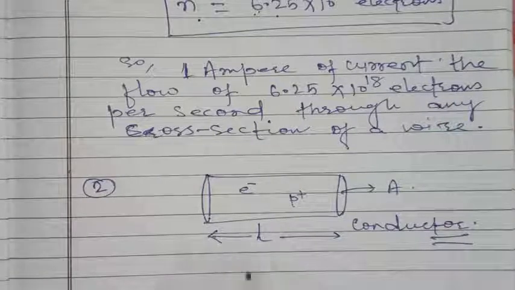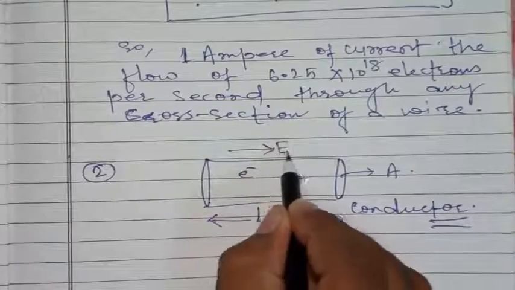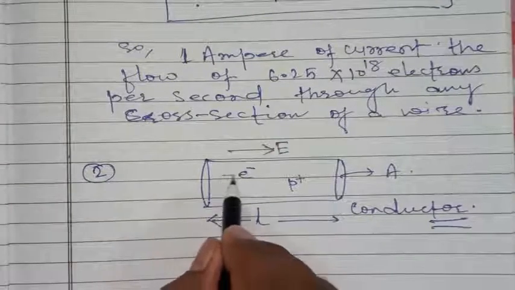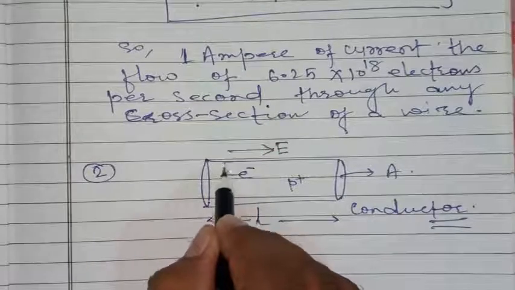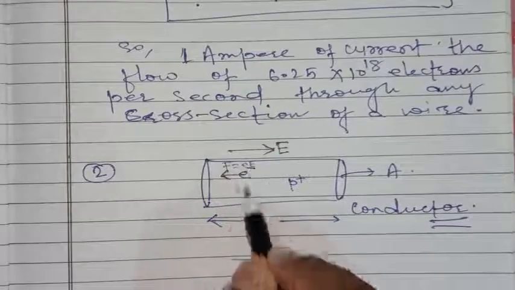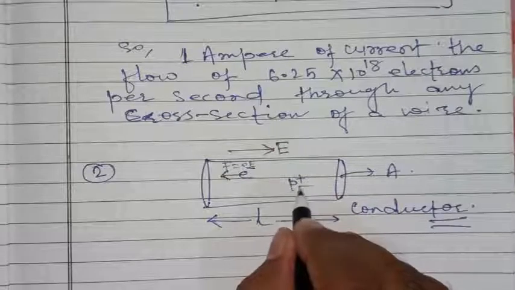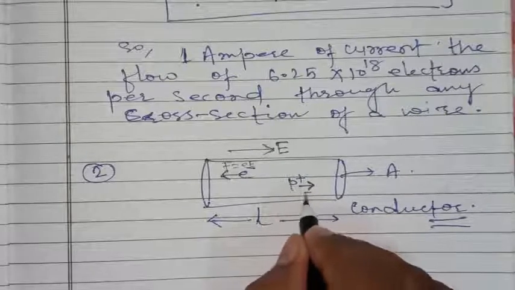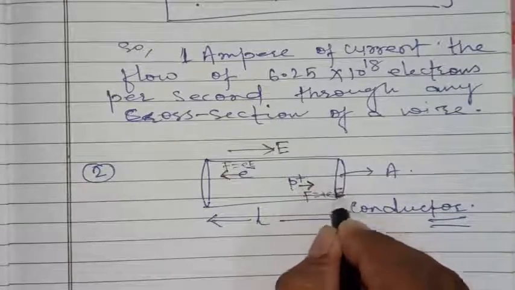If we apply an external electric field, then electrons move opposite to the electric field, because on an electron an electrostatic force acts which is equal to e times capital E. But protons flow towards the electric field, with force F equal to plus e into capital E.